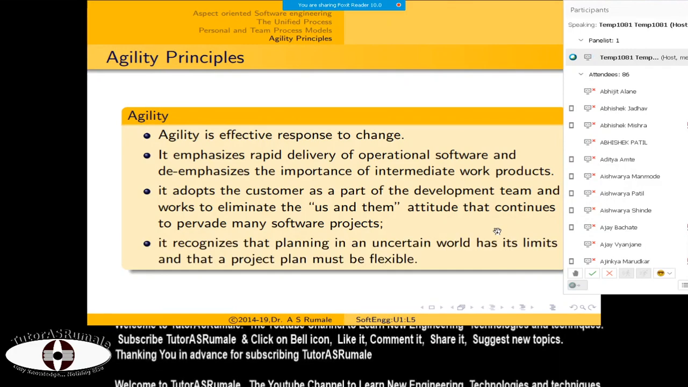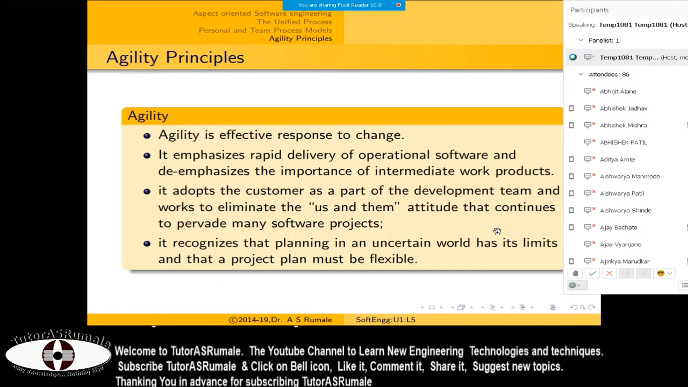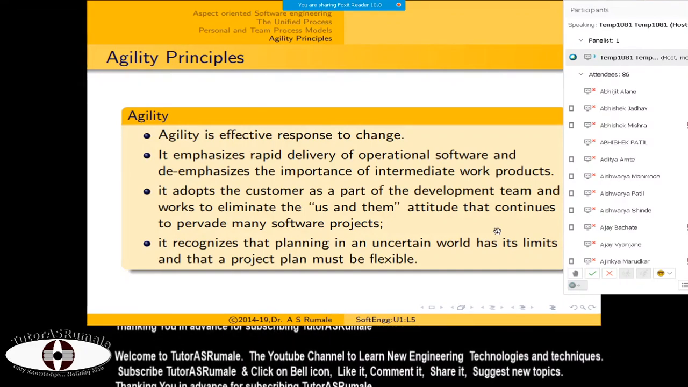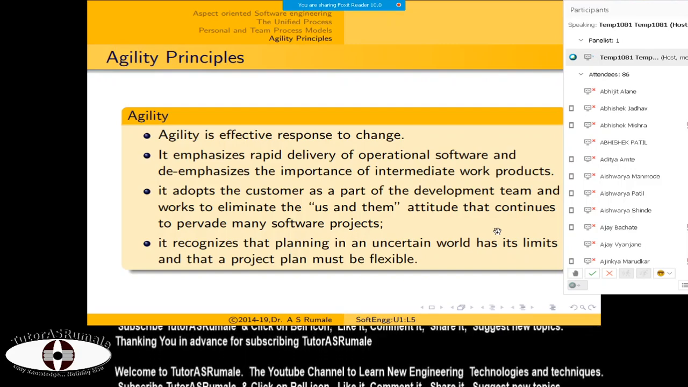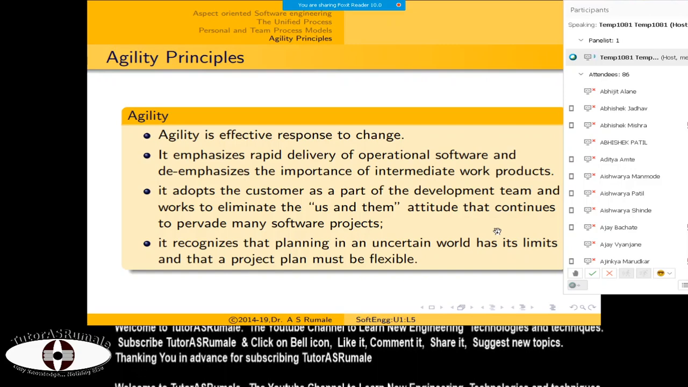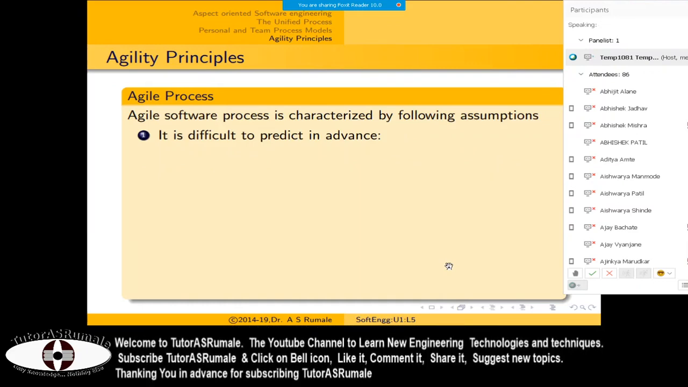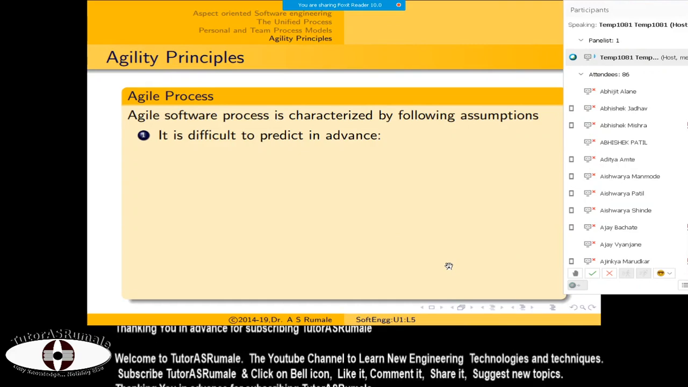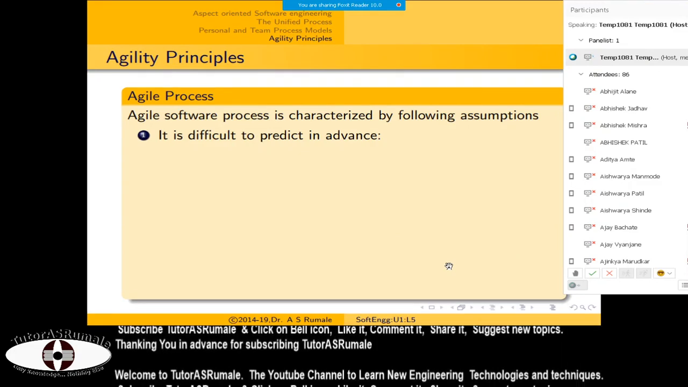Now the agile process also recognizes planning. In planning, it acknowledges the uncertainty and its limits, and so it says the schedule should be flexible. That is what the agility principles say. There are a total of 13 of them. So the agile software process is characterized by the following assumptions. The first assumption is that it is difficult to predict in advance.